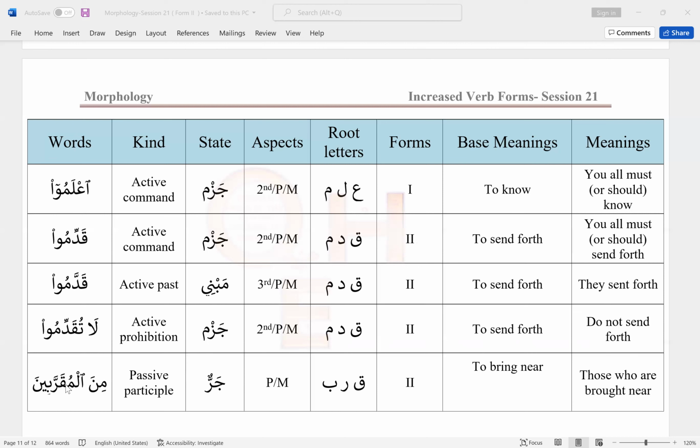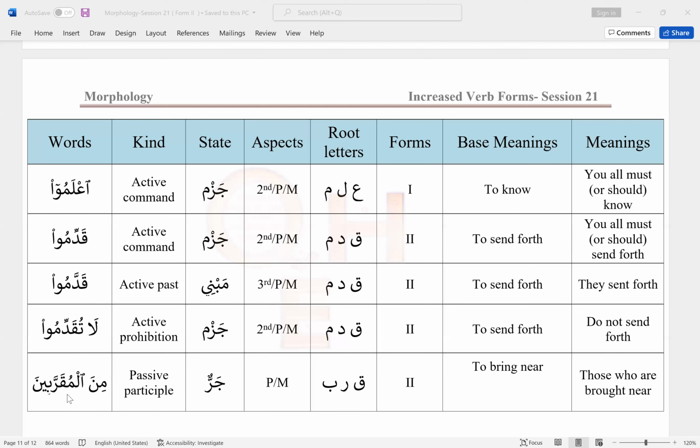Last one, minal muqarrabin or minal muqarrabina. Okay, so this one, what does it look like? Because it has a mu at the beginning, definitely I'm going to look into active participle or passive participle. So if I just stop here, muqarrab or muqarrabu, it matches with musarrafu, which is passive. If the ra had kasra, we'd say it's active. So this is passive participle. And this is at the state of jar. How do I know? Because of this word min, which is harf jar, which we will learn in Nahu.